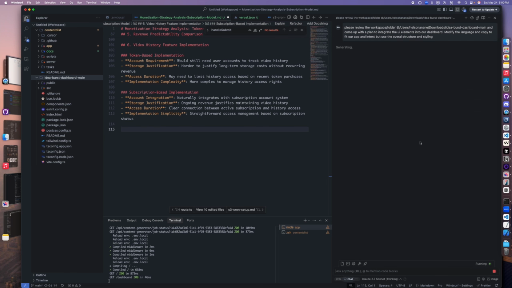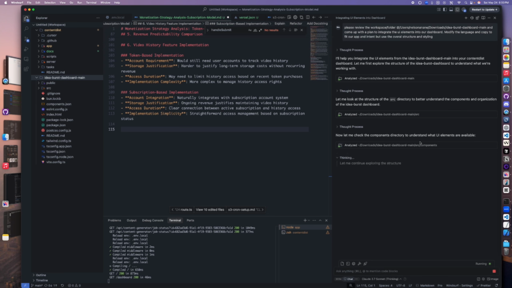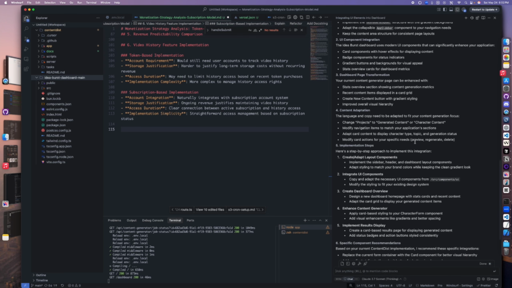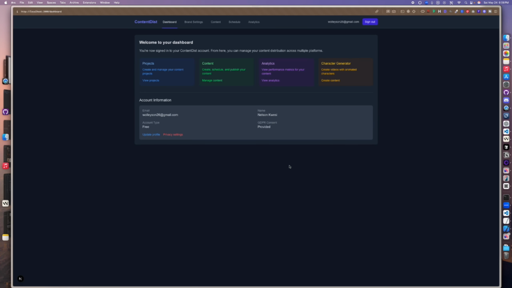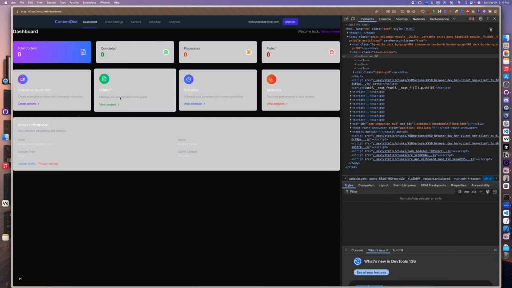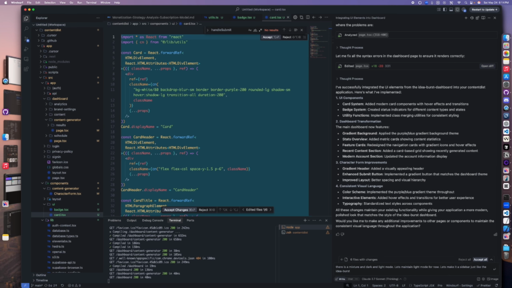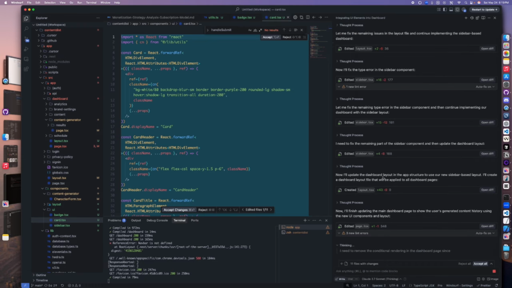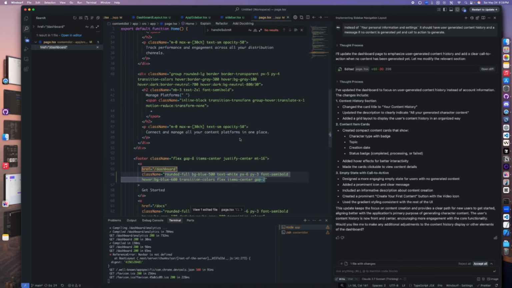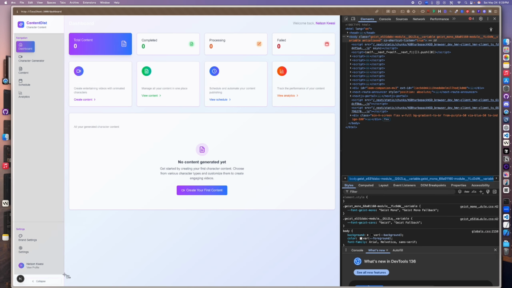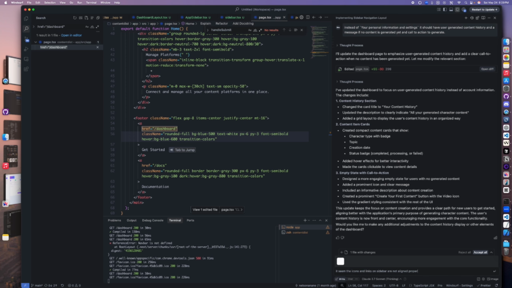Not a straight shot at first, as you are going to see in a second. This was the dashboard before, and this is what it looked like after. And I had to go back and forth with a few iterations to get it exactly how I wanted it. As you can see, it did a great job eventually.